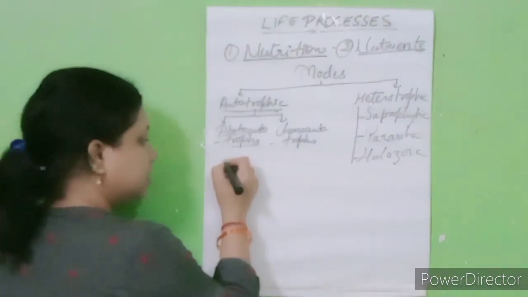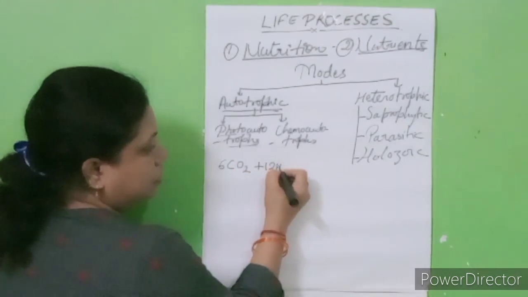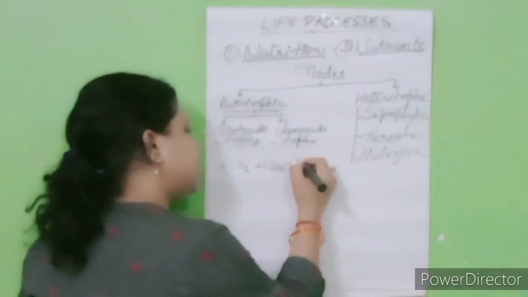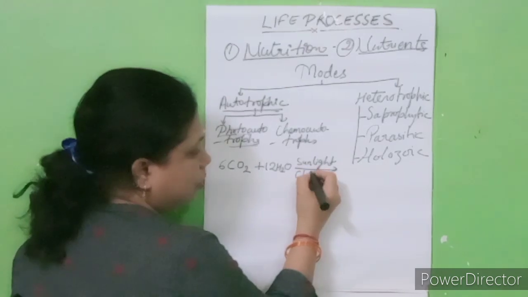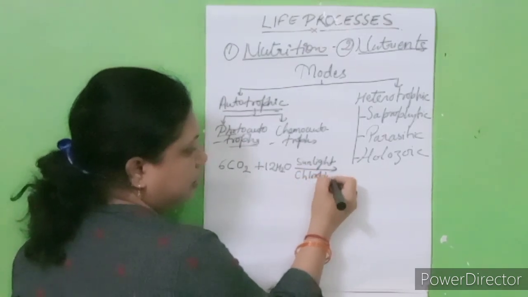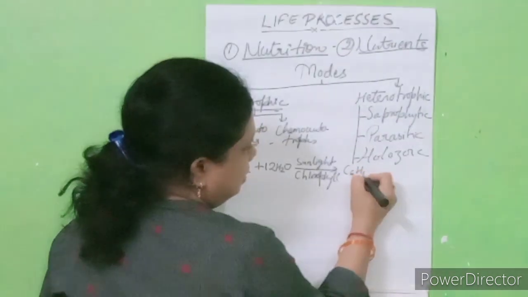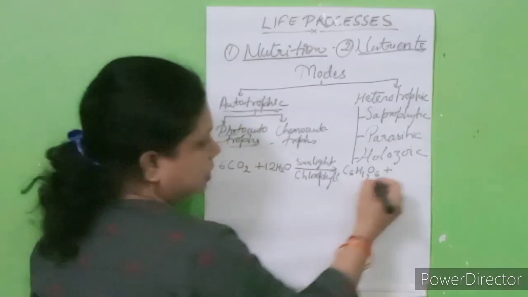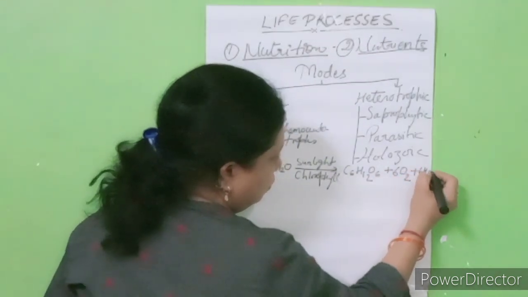The photosynthesis equation is 6CO2 plus 12H2O, in the presence of sunlight and chlorophyll, forms C6H12O6 plus 6O2 plus 6H2O.